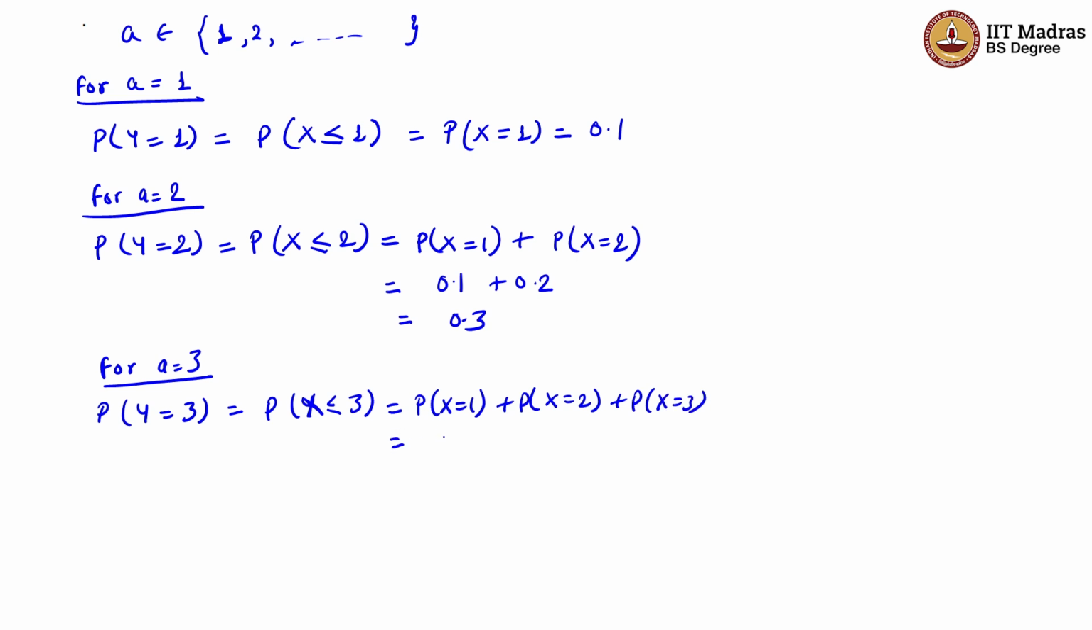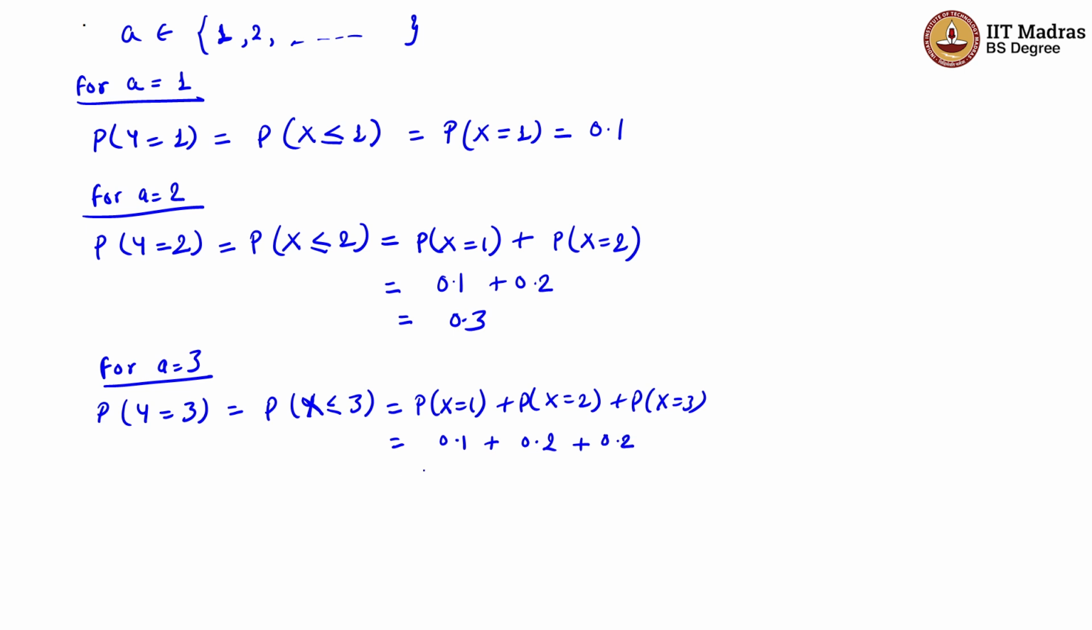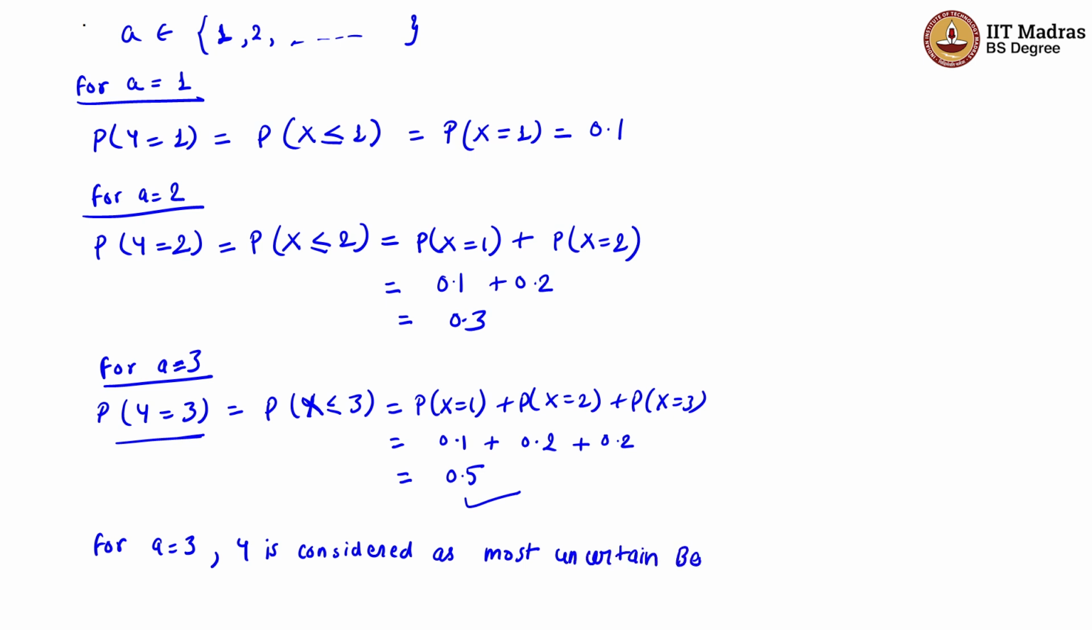So the probability of x when it is equal to 1 is 0.1, then it is 0.2, and for x equal to 3, it is 0.2 again. So here the probability will be 0.5. So we can see that when a is equal to 3, the probability of y being 1 is 0.5. So we can say that for a is equal to 3, y is considered as the most uncertain Bernoulli trial. Okay, so the value of a will be 3.